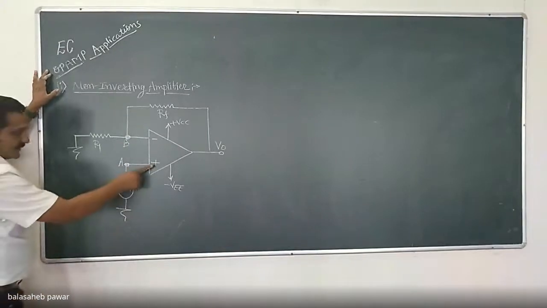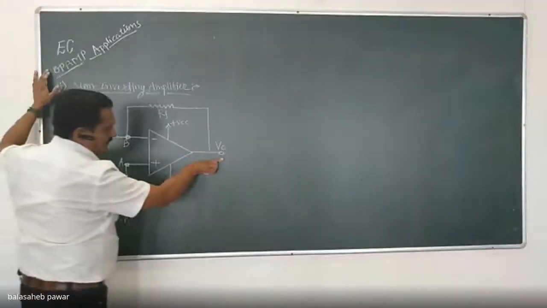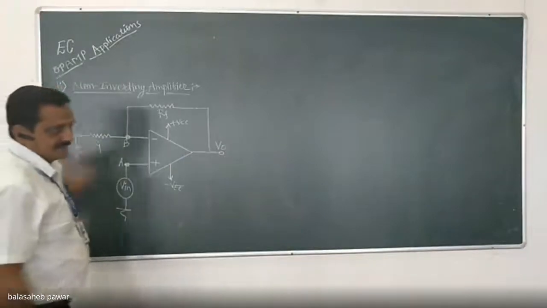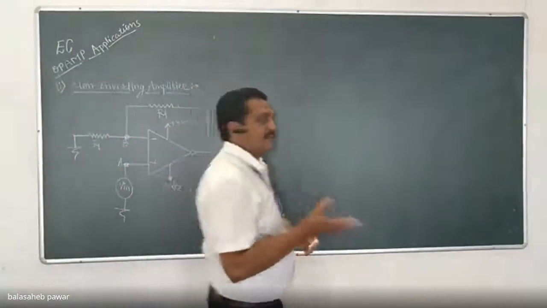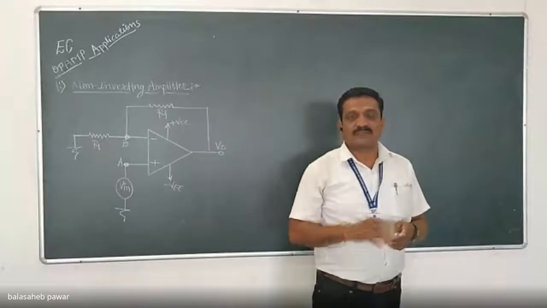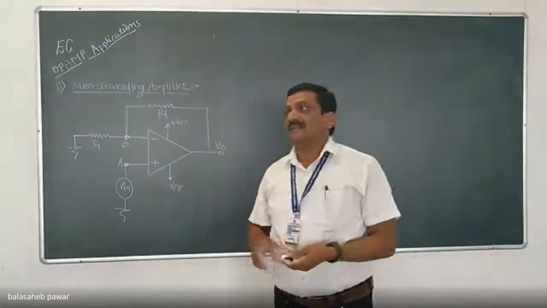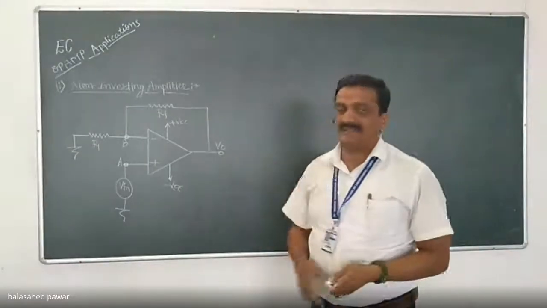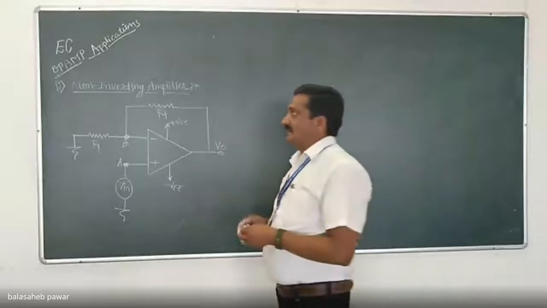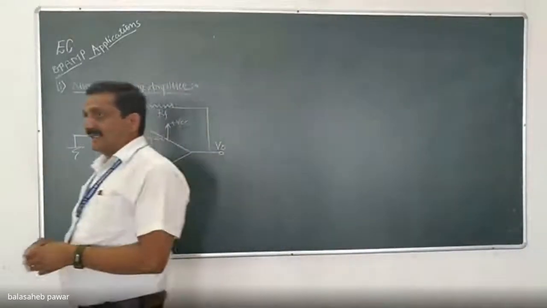As it is applied to the non-inverting terminal, the obtained output will be in phase. Right? In case of the previous one, the obtained output gets inverted, or we can say there is 180-degree phase shift. That's why we are calling the previous one an inverting amplifier.